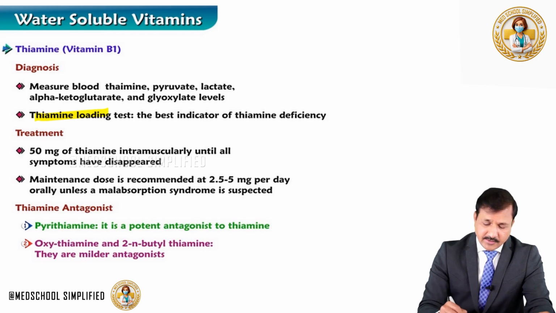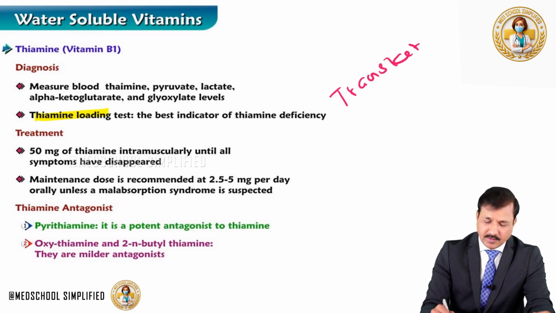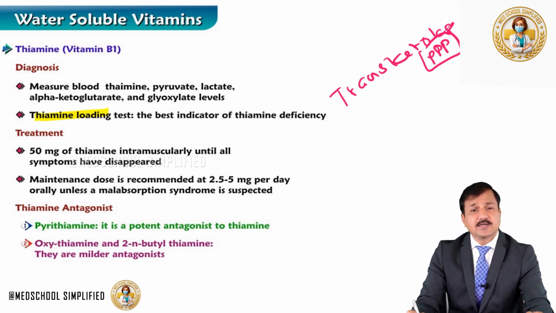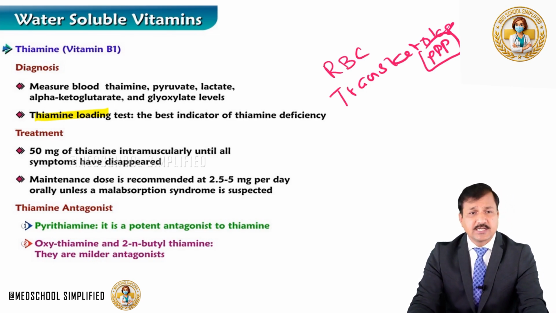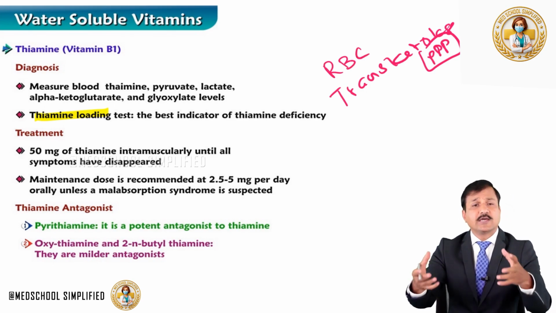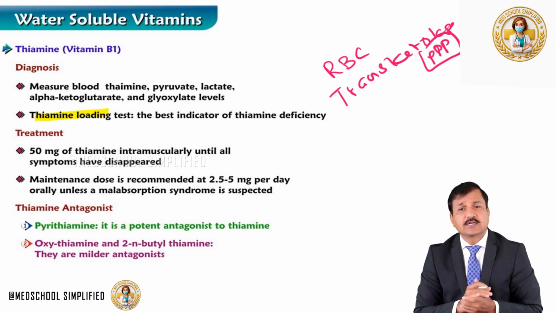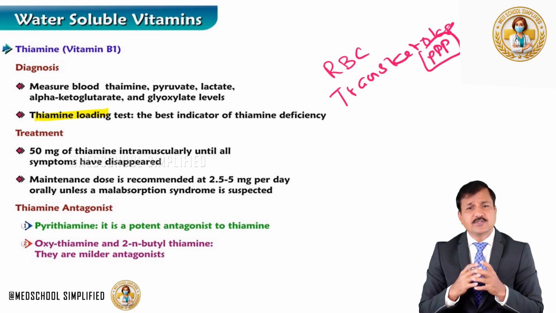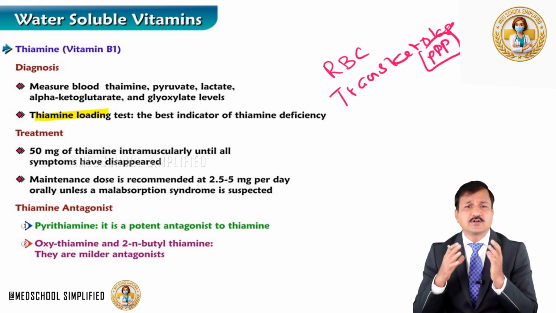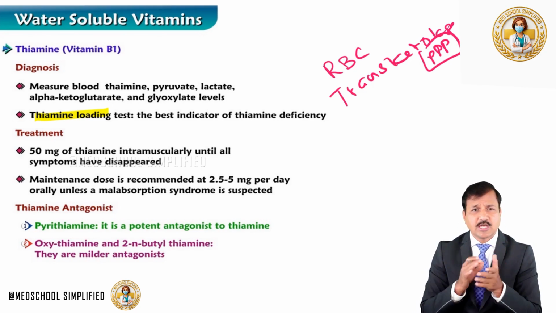Let me write it down. Transketolase, you know, is part of the pentose phosphate pathway. This is one of the enzymes that needs thiamine pyrophosphate, and we are going to measure this transketolase activity in red blood cells, or erythrocytes. We isolate erythrocytes, measure transketolase activity in them, and see the level of activity before and after thiamine loading. That's the thiamine loading test.